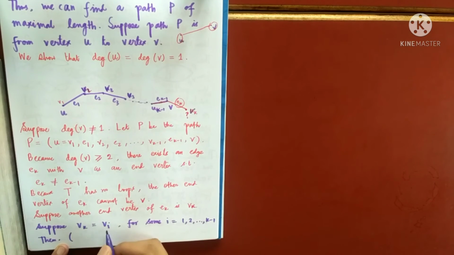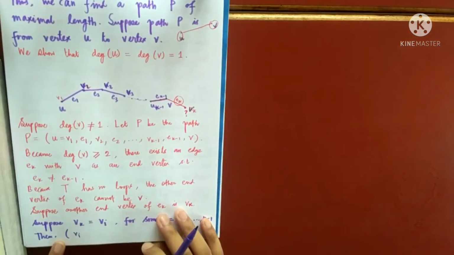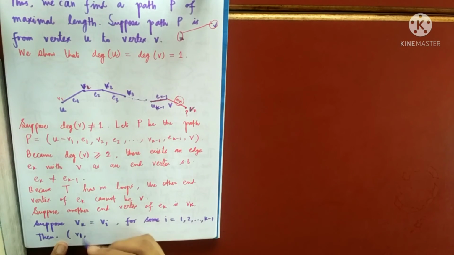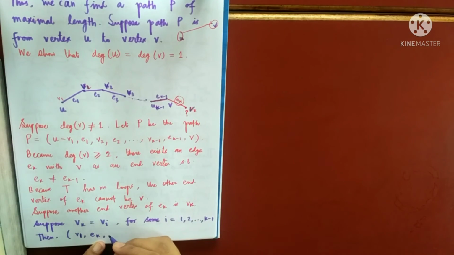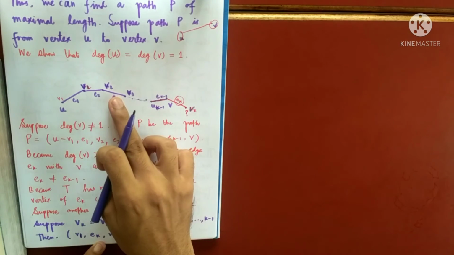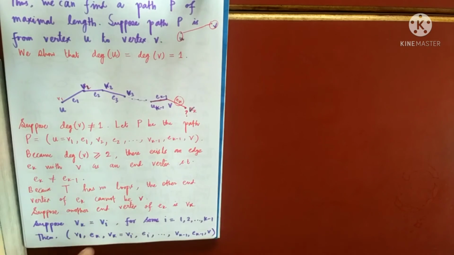Then if I start with Vi, or I may start with V also, it doesn't matter. I can start with V also. So suppose I'm starting with V. After V, I have the n vertex Vk. Then I have Vk. Vk is same as Vi, and after Vi I may continue. So Vi, then Ei, and so on up to Vk minus 1, and then up to Ek minus 1, and then I'm reaching V again.